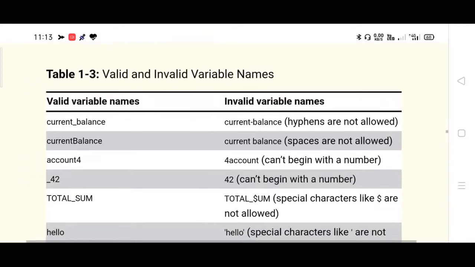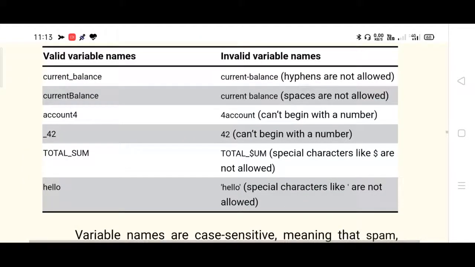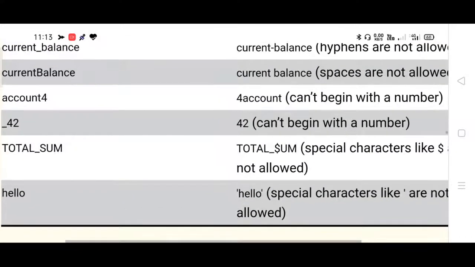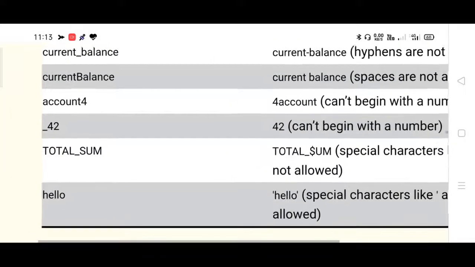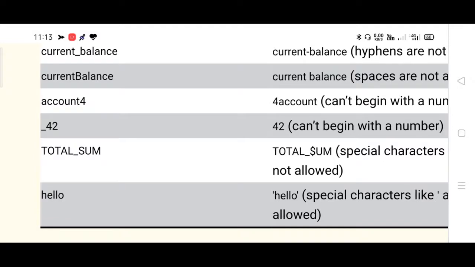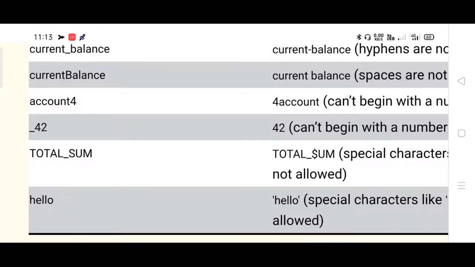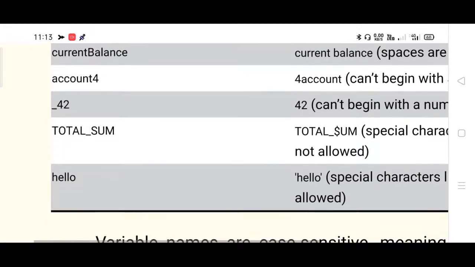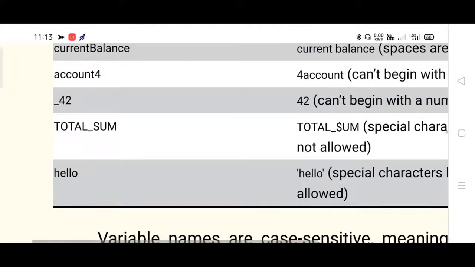Go through this table of valid and invalid variables. See, current underscore balance is a valid variable name because underscore is acceptable. Account4 is valid because it can be alphanumeric; it should start with an alphabet. Underscore42 is valid because underscore is treated as a character. Total underscore sum, so capital letters are valid.